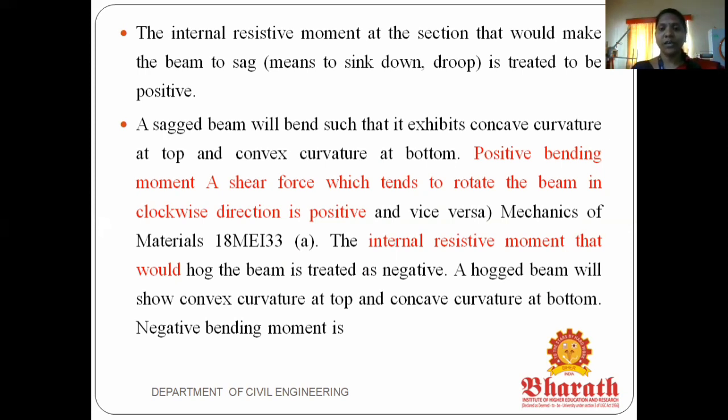The positive bending moment tends to rotate the beam in the clockwise direction. So from the direction of the forces, the beam rotating clockwise is called positive, and the beam rotating anti-clockwise is a hogging moment. This is the positive and negative bending moment for this diagram. So before we solve the problem, the sign convention for the shear force and bending moment is very important, and the points noted before drawing the bending moment and shear force diagrams are very important.